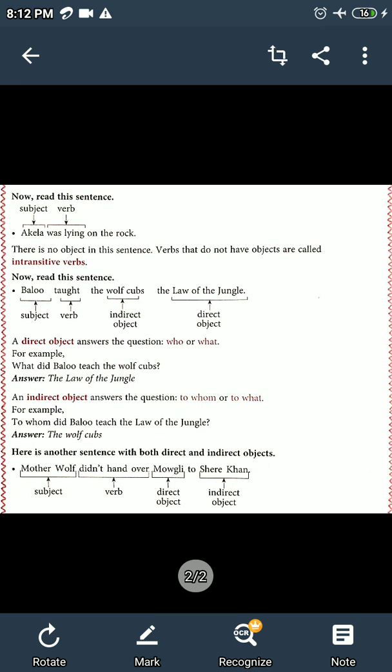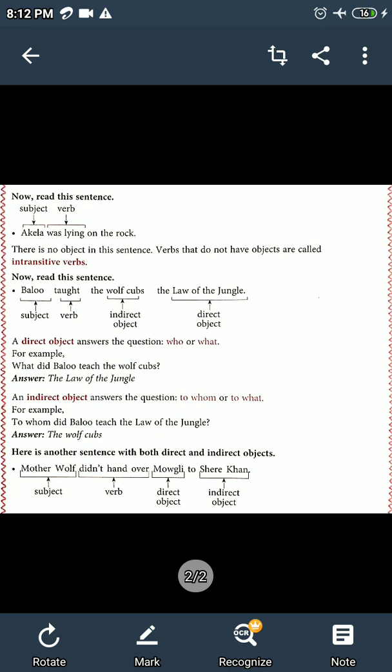Here the subject is birds and fly is the verb, and the meaning is quite clear. It is their habit, birds fly. So, fly does not require any object to complete its meaning. Therefore, fly is an intransitive verb.